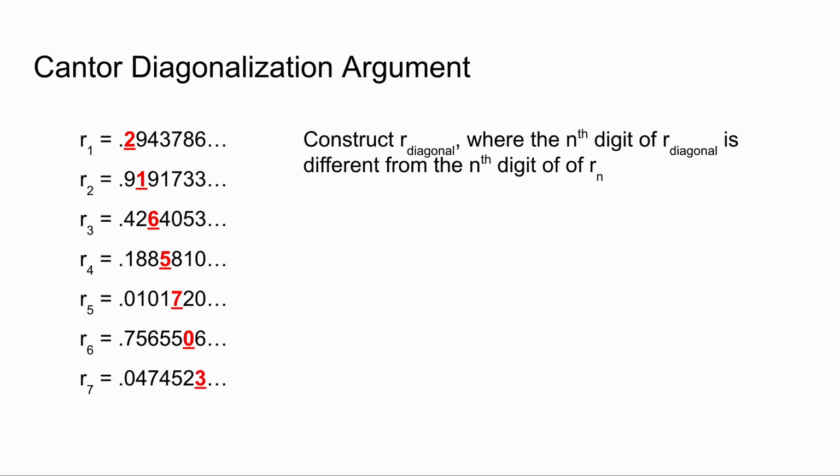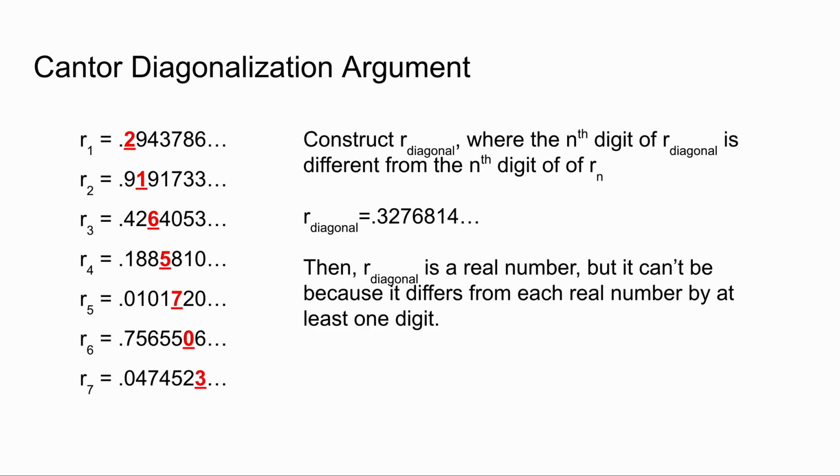Here what I've done for r diagonal is to use the highlighted diagonal digits in order, and then add 1 to each of them. So the first digit of the first real number is 2, and the first digit of r diagonal is 3. The second digit of the second real number is 1, and the second digit of r diagonal is 2, etc. If we run into a diagonal digit 9, we can make that digit position 0 in our diagonal. Then, I've constructed r diagonal in a way such that the nth digit of r diagonal is different from the nth digit of the nth real number.